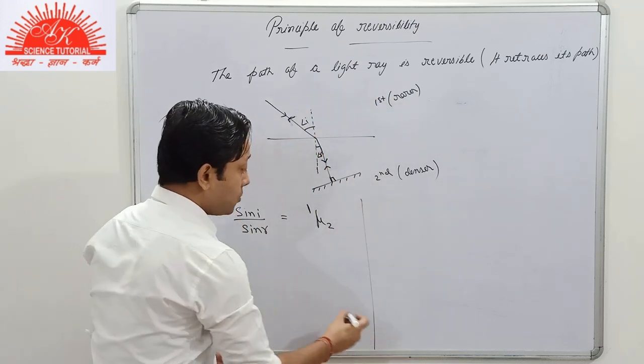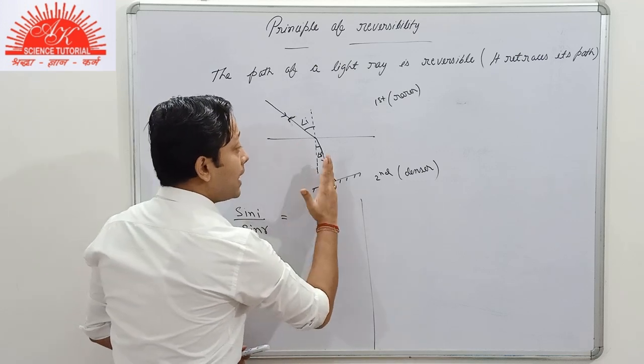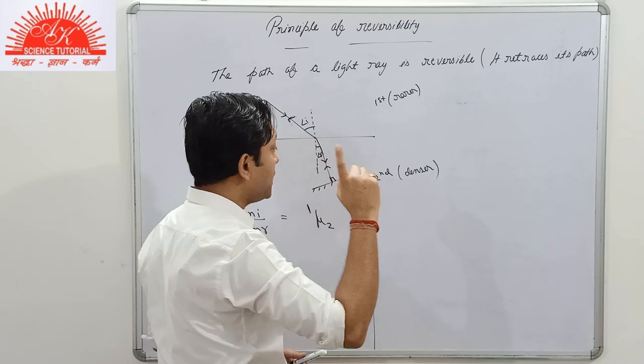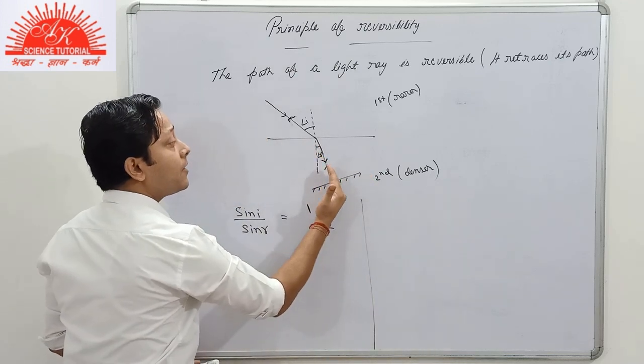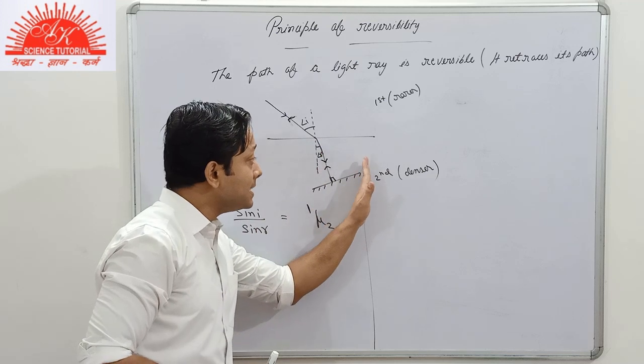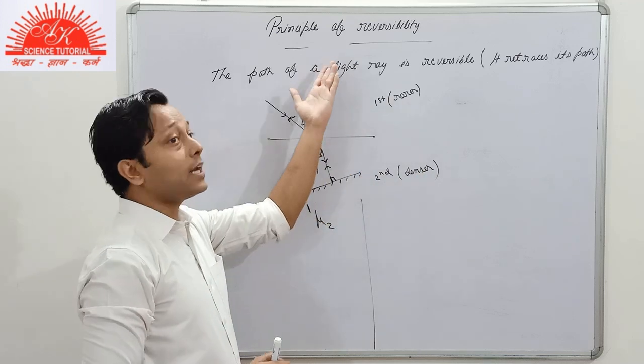Now we are talking about the condition when the light ray retraces its path. Now it must be very clear to you. Then when the light ray retraces its path, it is moving from the denser medium to the rarer medium.